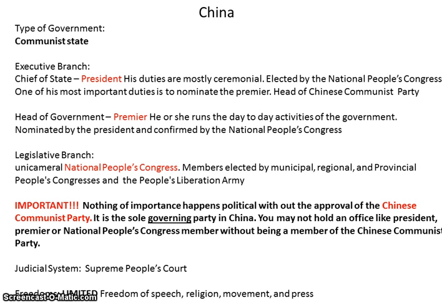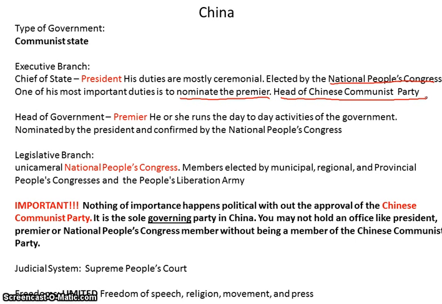All right, executive branch. You have a chief of state. He is the president. His duties are mostly ceremonial. He's elected by the National People's Congress. One of his most important duties is to nominate the premier. The premier, you will learn in just a second, is the head of government. Also, the president in this case is head of the Chinese Communist Party.